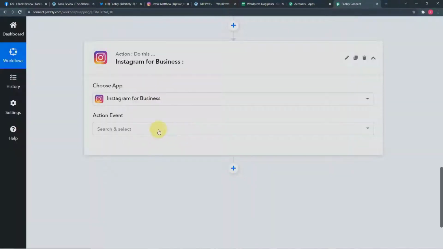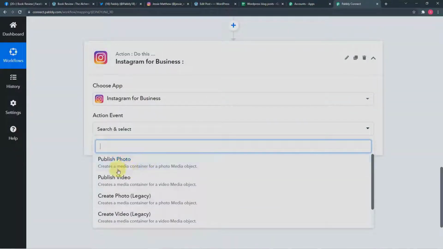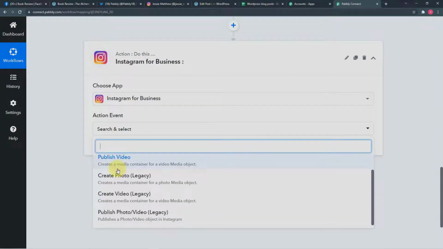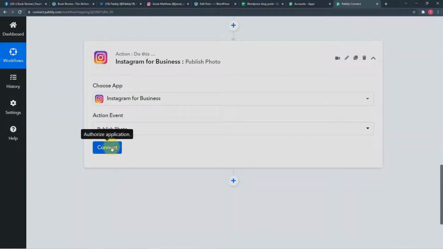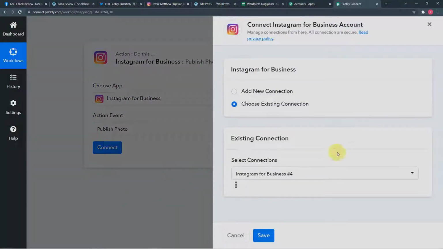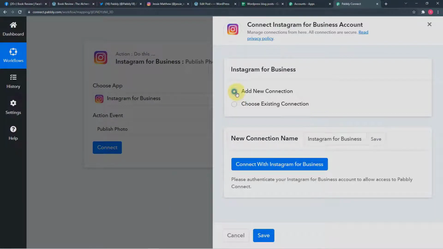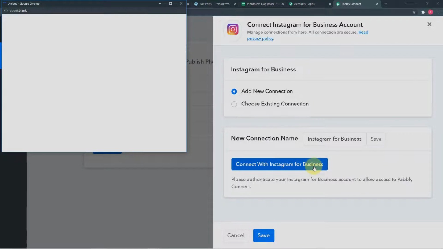Click on it. Then for action event, select this publish photo option. Okay. Then click on connect here. And from this window, select this add new connection and then click on connect with Instagram for Business.